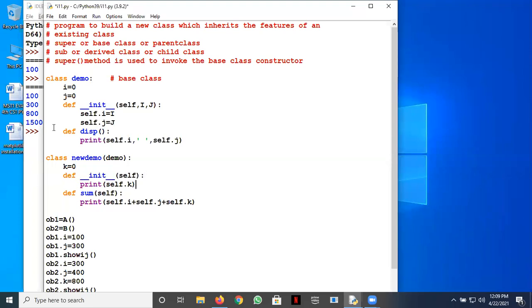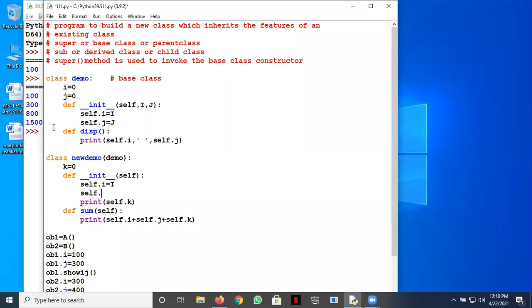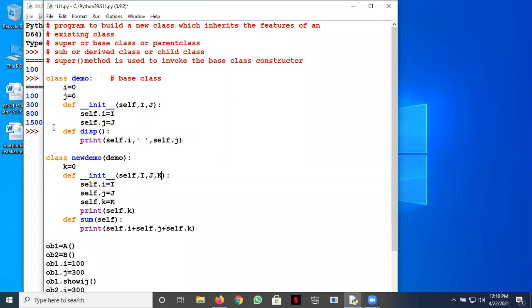The init method is there, and in this init method, what we can do is write self.i = i, self.j = j, self.k = k. And obviously for this we need three arguments here, i, comma j, comma k. Okay.